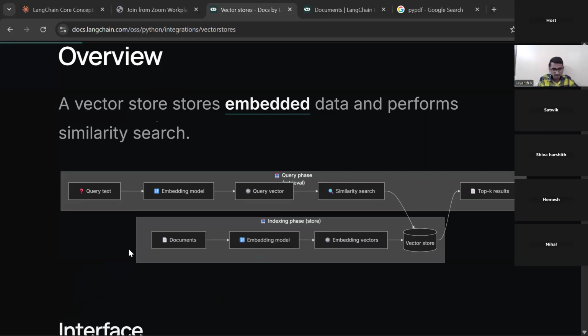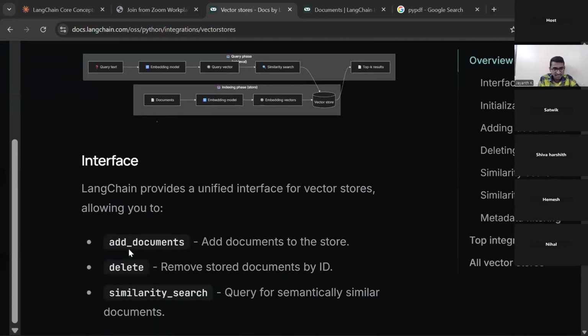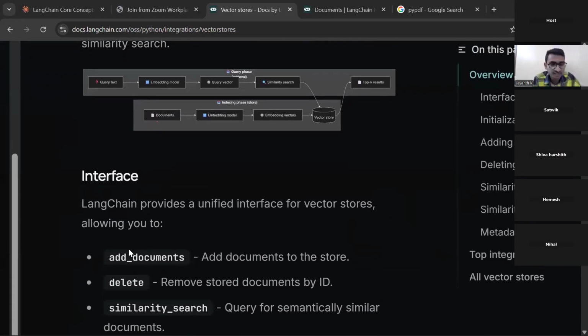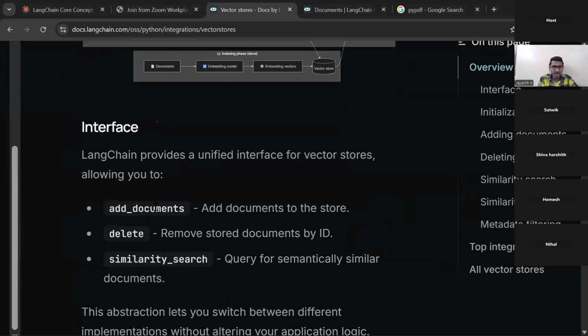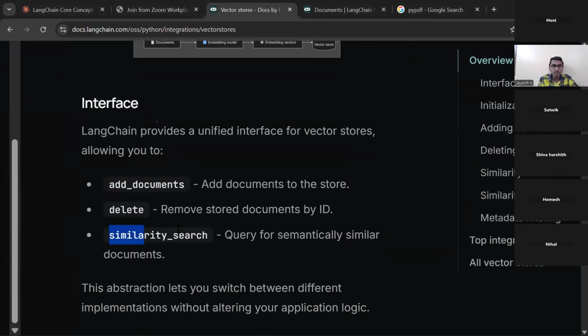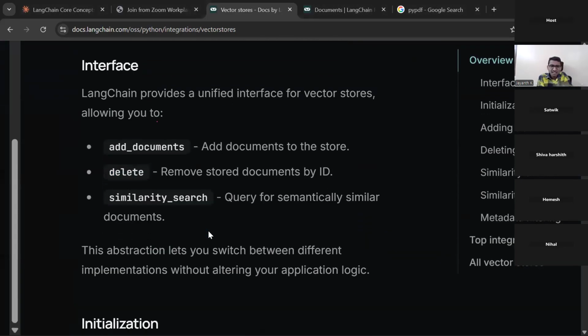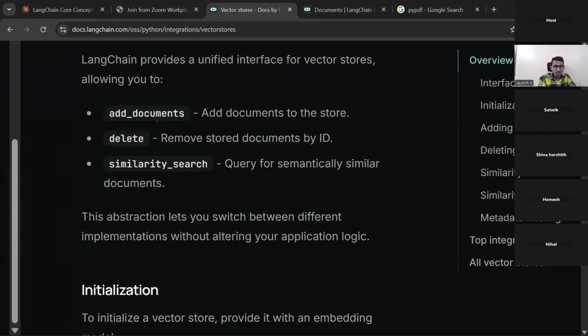Now, we will try to understand what all the methods are in this. You can add documents to the vector database, as I showed there, and you can do similarity search, because we need vectors which are similar to our vector, right? This is the abstraction done behind the scenes.